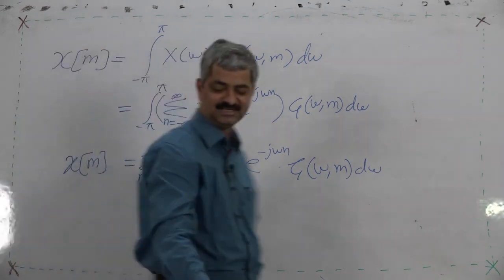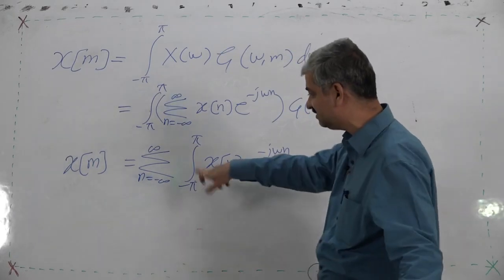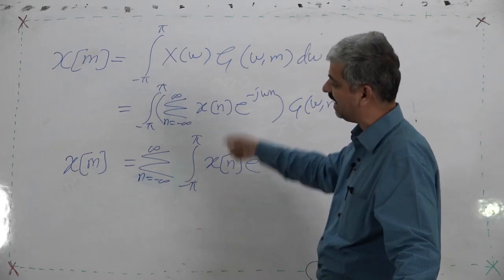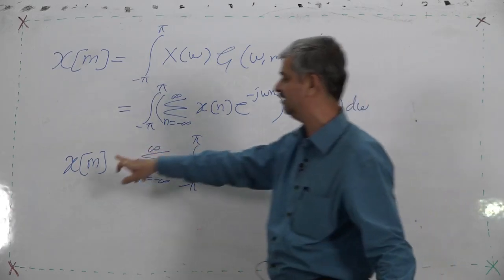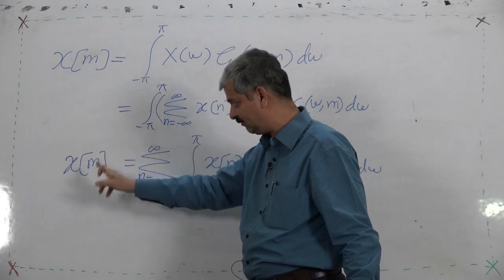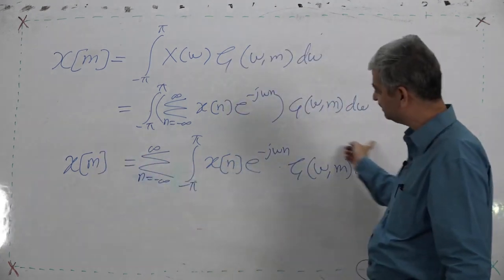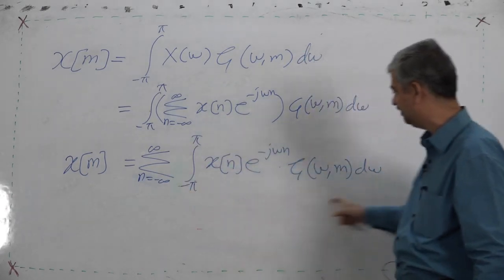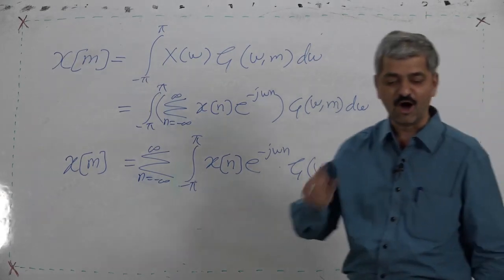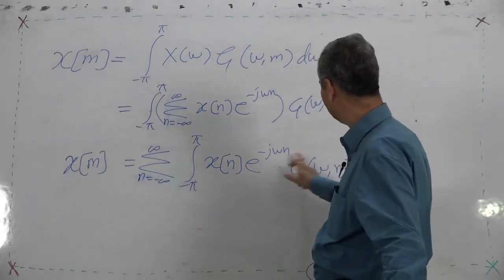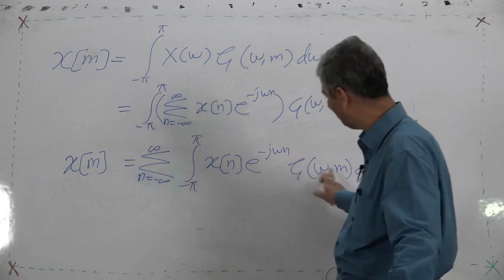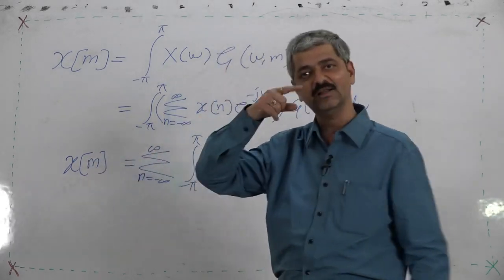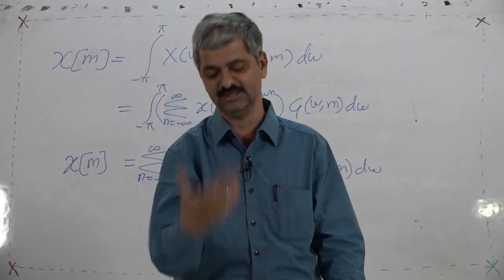My objective is I should get a value of that sequence for single m. So this entire integration should be such that it is 0 for all the values except n equal to m. For n equal to m, it should be non-zero, and that should be x[m], and for all other values, it should be 0.